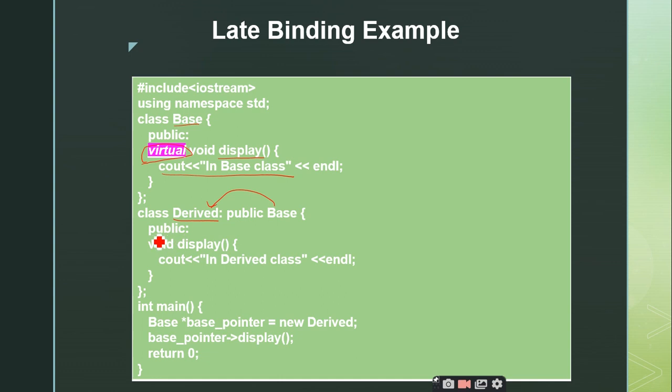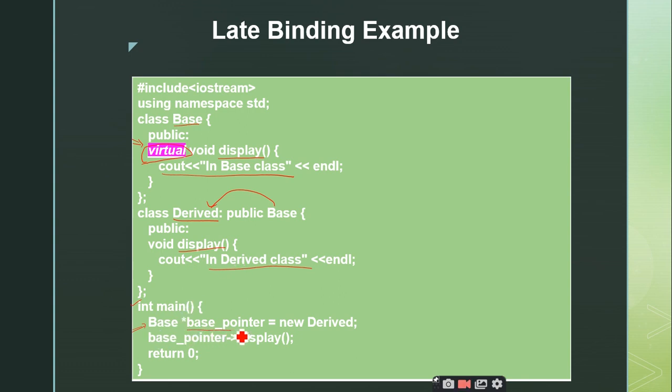Coming to the next one, we have the derived class, which is publicly derived from the base, and again we have this function display, and in this function display I am just changing the body of the function: cout in derived class. The same statements we used in the earlier slide also. The same program I have copied, but the only simple point I have done here is I just made the display function virtual inside the base class.